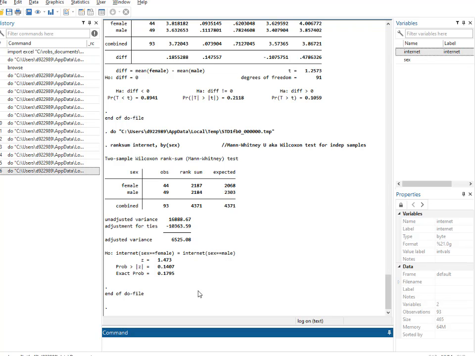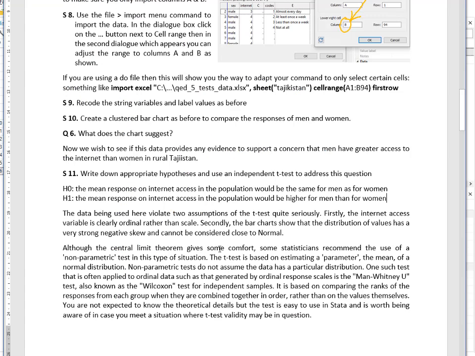So this Wilcoxon or Mann-Whitney test has given us slightly stronger evidence that there could be something going on here, but still it's that level of weak evidence saying, okay, could be something going on, let's investigate further and gather data, rather than saying, hey, we're going to reject this at 95% confidence, because it's not strong enough for that. So the conclusion is there might be at least some weak evidence that we need to investigate further to see if there's a difference, but the nature of the evidence, the highly skewed distribution, doesn't let us be confident about that. So bear in mind that you can use these other tests.